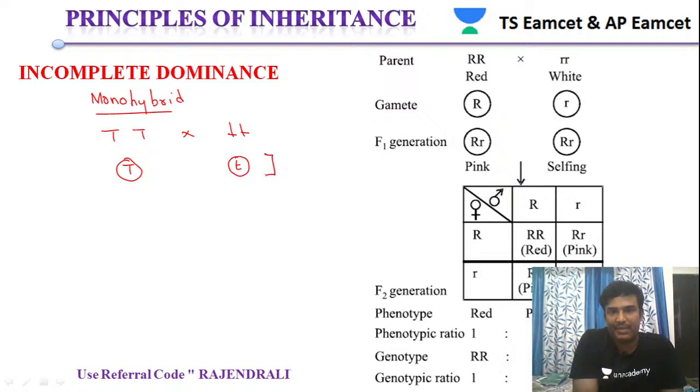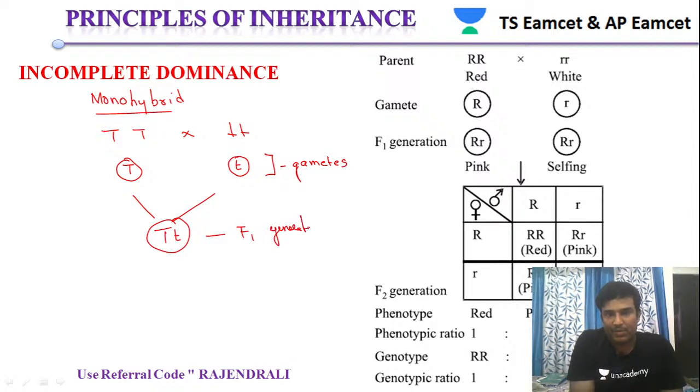Now these are gametes: capital T and small t. Now this is the F1 generation, and we got the tall plant.